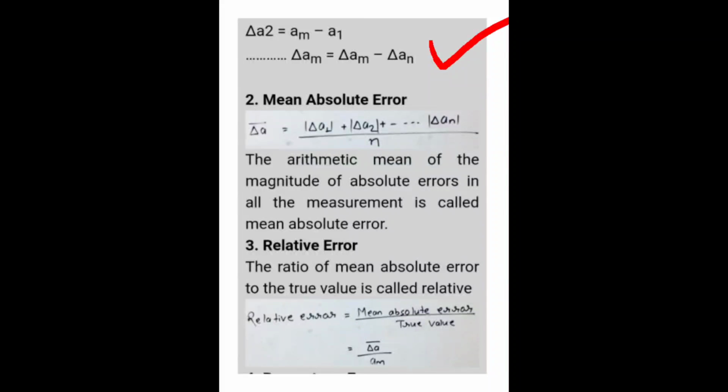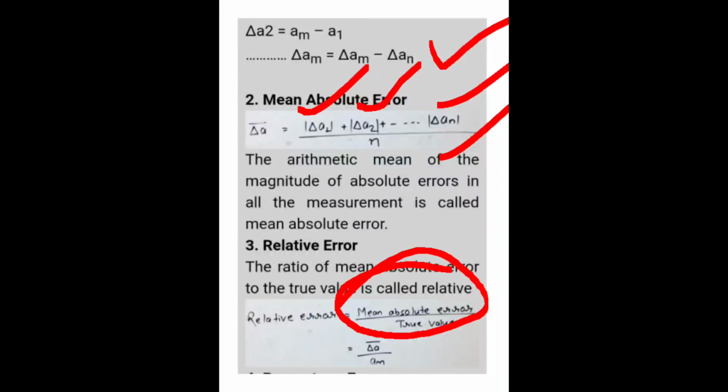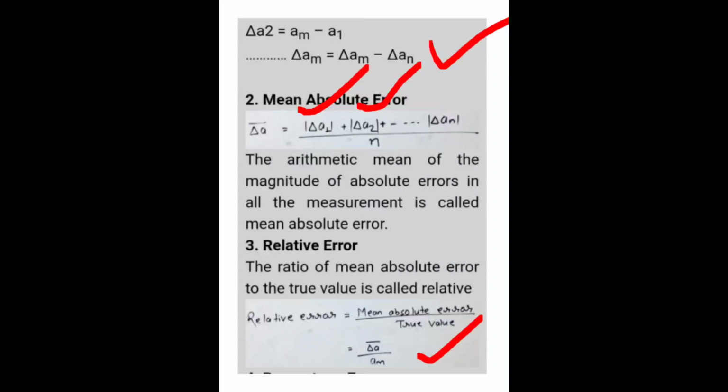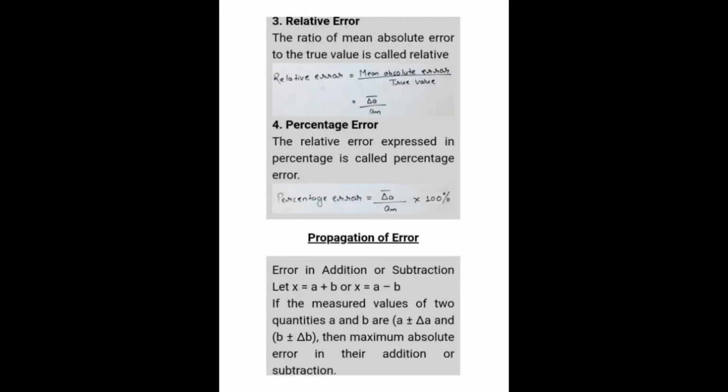When we say mean absolute error, that is del a1 plus del a2 plus up to del an, total divided by n. And the relative error is the ratio of mean absolute error to the true value. So mean absolute error by true value is said to be the relative error. This is the formula. Next we have percentage error, the relative error expressed in percentage.